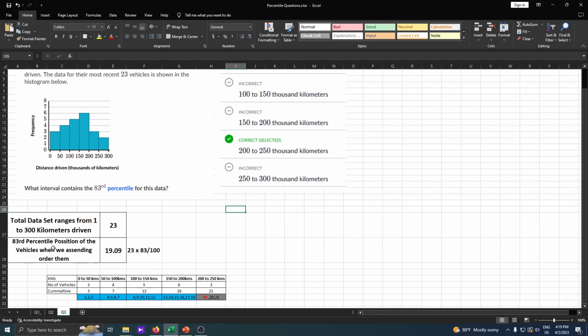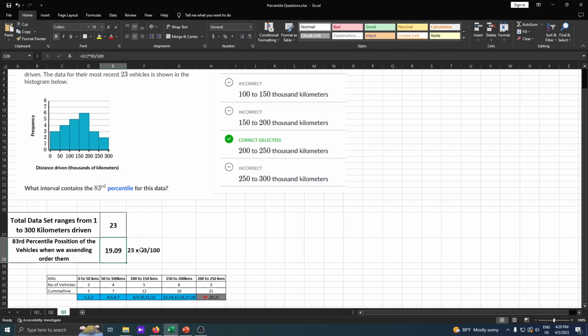Then the 83rd percentile position from these 23 vehicles, when we arrange them in ascending order, would be the 19th position. The answer is derived from 23 multiplied by 83 divided by 100, where 83 is the 83rd percentile the question is looking for.